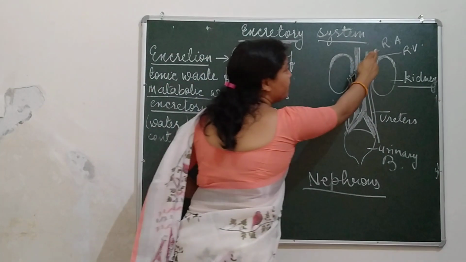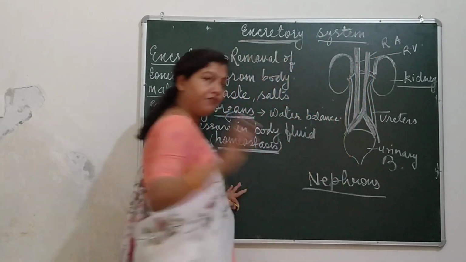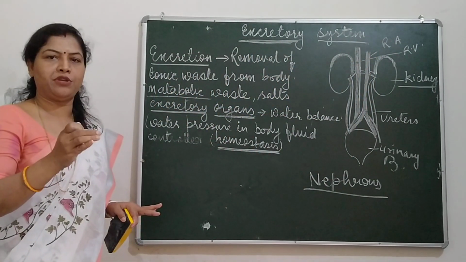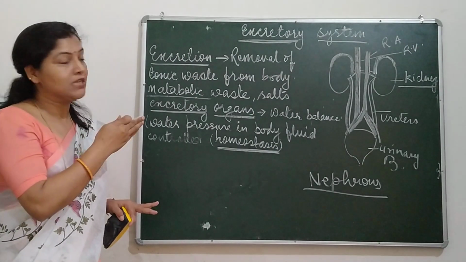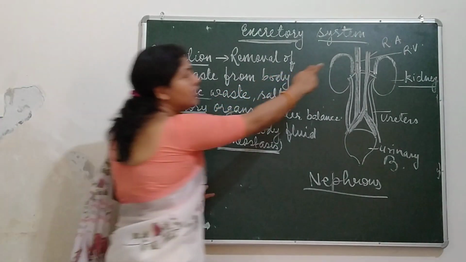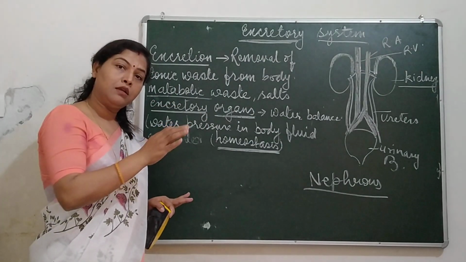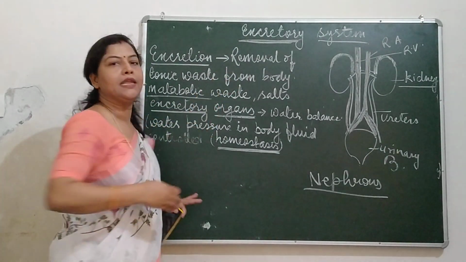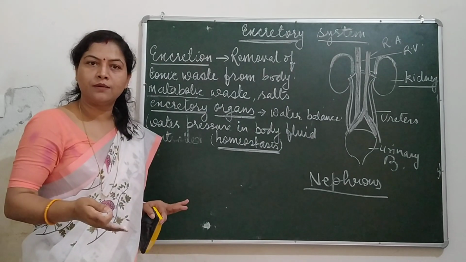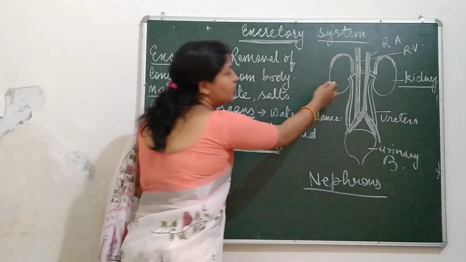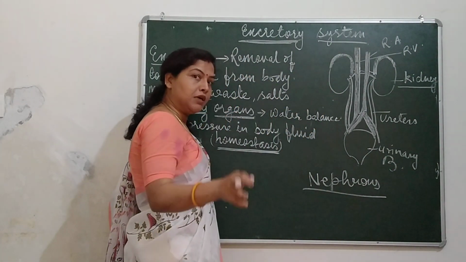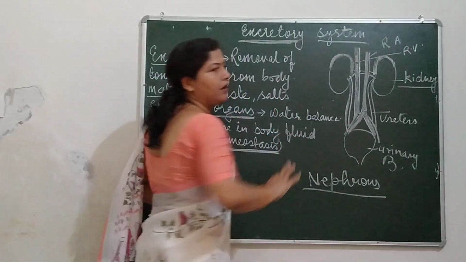You are seeing the renal artery and renal vein. Renal artery means the kidney's artery, and the kidney's vein. This renal artery brings blood to the kidney for filtration. And when filtration is done, the filtered blood is given to the renal vein.